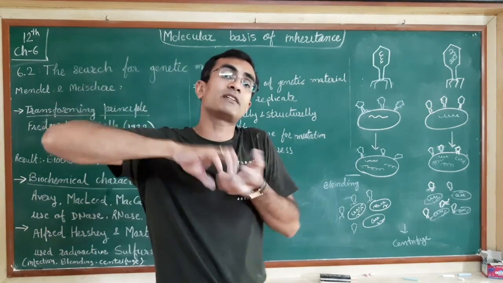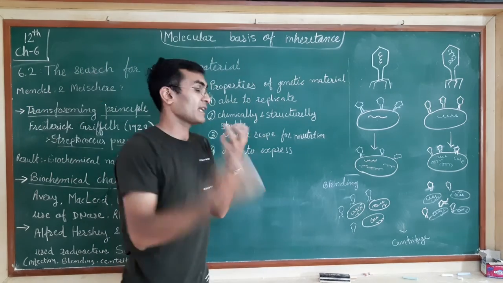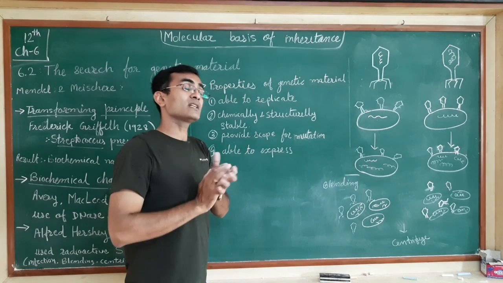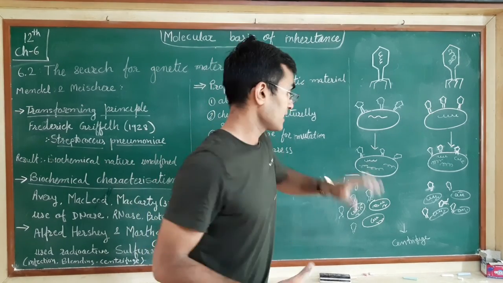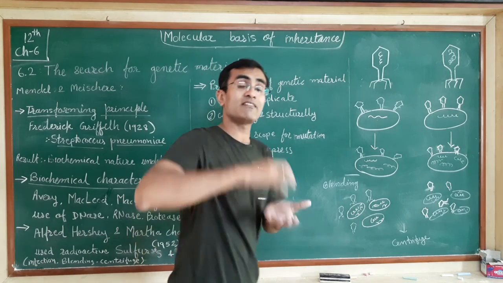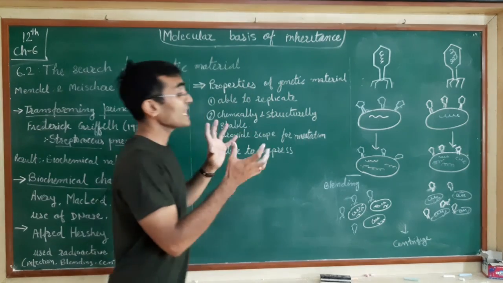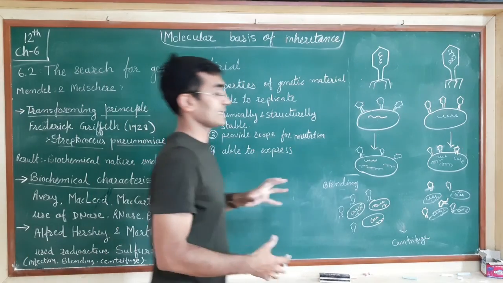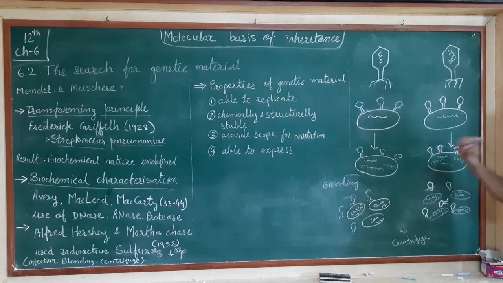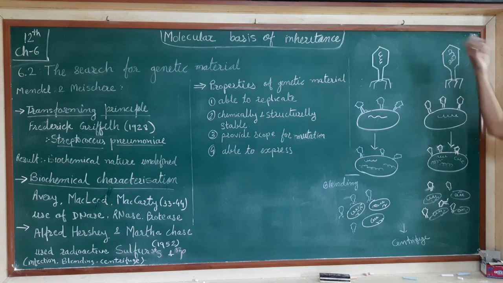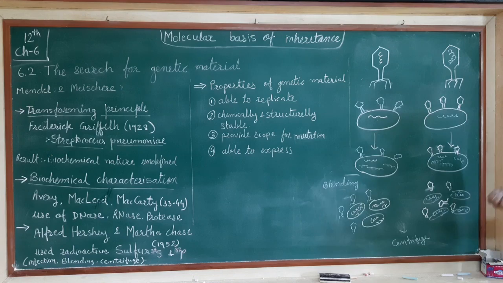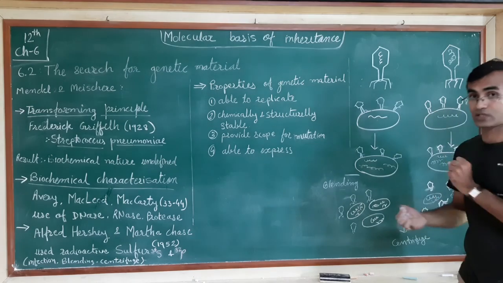The lighter molecular weight will go on the top of the liquid, whereas the higher molecular weight will settle down. The upper portion is now called the supernatant. Okay, and over here in the supernatant, as the virus coats are lighter in weight, they will remain on the top. Now when they analyzed both the cases in the presence of UV light, they saw that the supernatant of the first case was radioactive. Why? Because it contains the radiolabeled coats.